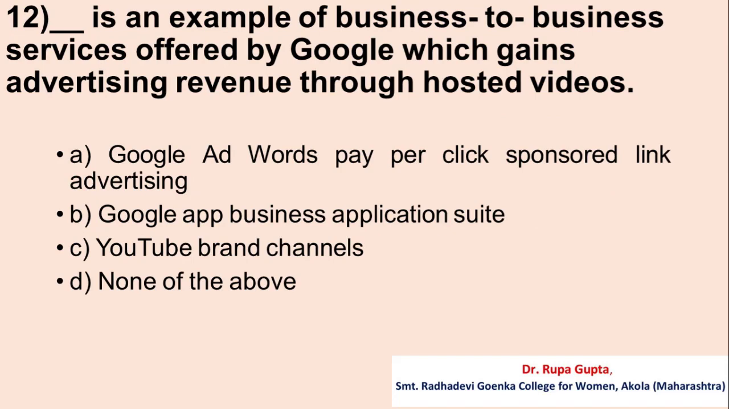Question number 12. Dash is an example of business-to-business services offered by Google, which gains advertising revenue through hosted videos. Option A. Google AdWords, pay-per-click sponsored link advertising. B. Google Apps business application suite. C. YouTube brand channels. D. None of the above. And the correct answer is C. YouTube brand channels.